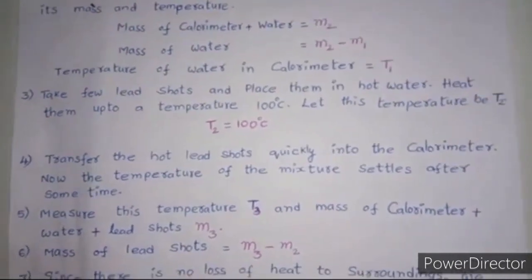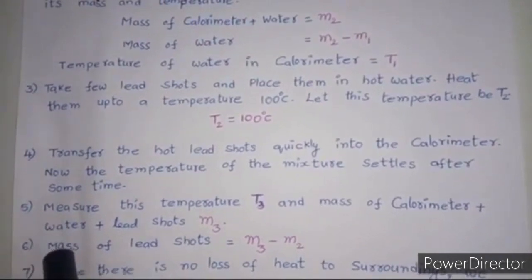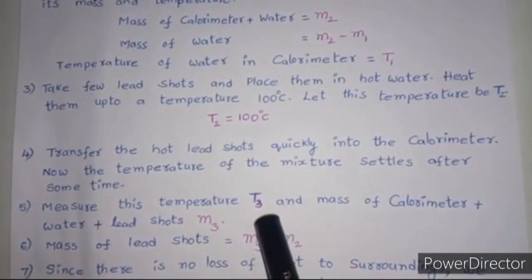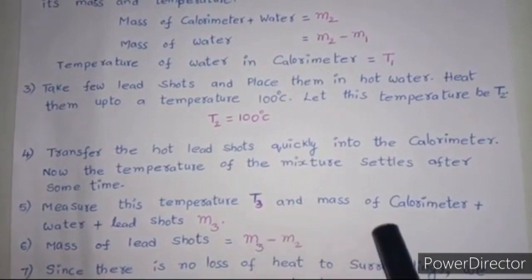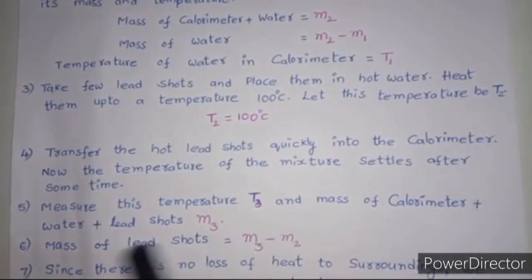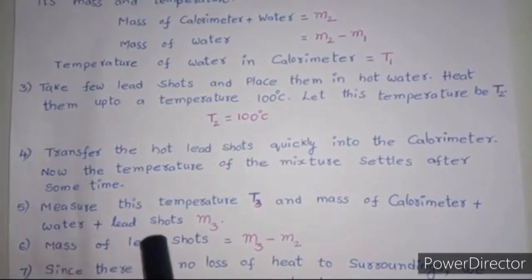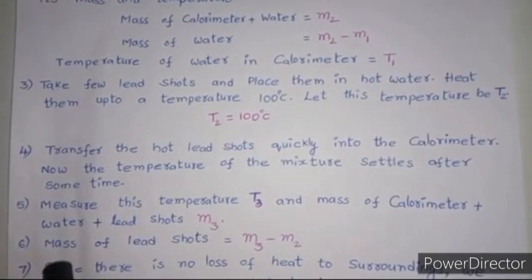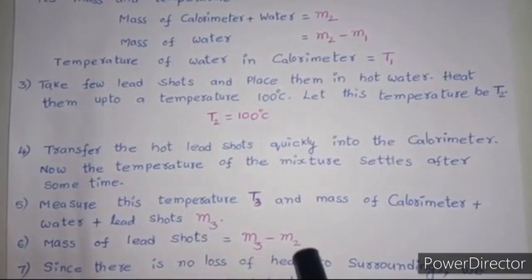Next, now the temperature may have changed. So let us measure this temperature T3 and the mass of calorimeter plus water plus lead shots, that is M3. Now we need to find the mass of lead shots, that is M3 minus M2.